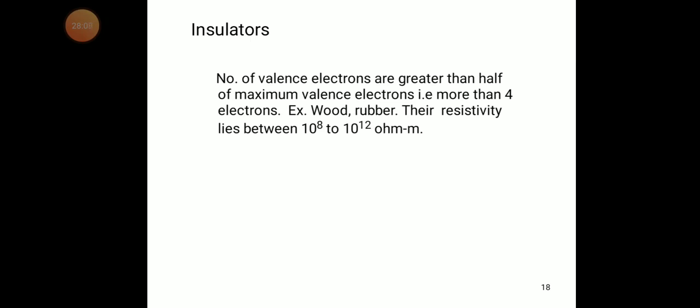If less than 4 electrons, it is a conductor; greater than 4 electrons, it is an insulator. Examples are wood and rubber, their resistivity lies between 10 power 8 to 10 power 12 ohm meter.